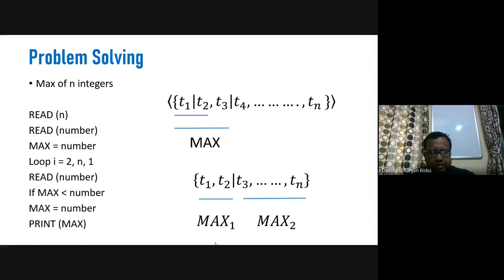So whatever it is, it doesn't matter. We have to design the solution to the problem by writing a number of steps. Okay, and those steps will be understood by the architecture of the computer. That means the architecture is designed in such a way that, whether it is an algorithm, pseudocode, or program, there will be a number of logical steps.